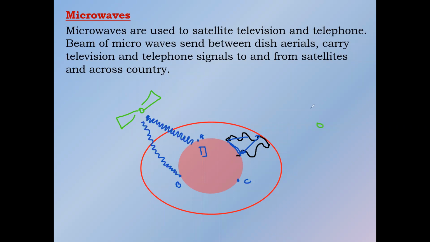When we make a call from position A, a satellite receives that call and sends it to another satellite, which locates the person at C, and you are able to communicate with that person. So using microwaves, you are able to communicate over a longer distance with the help of satellites.